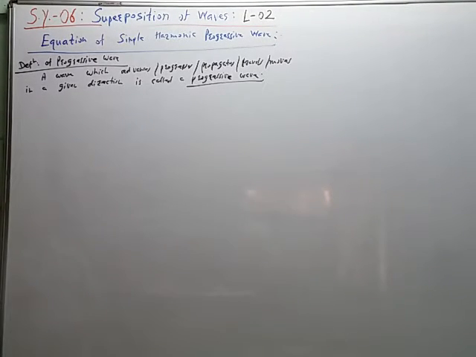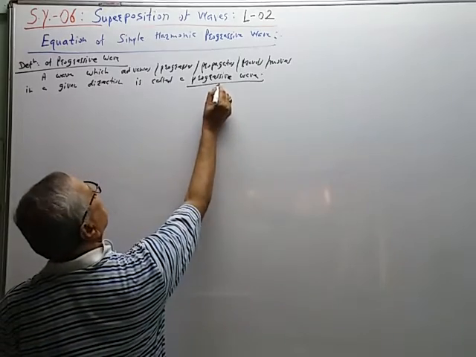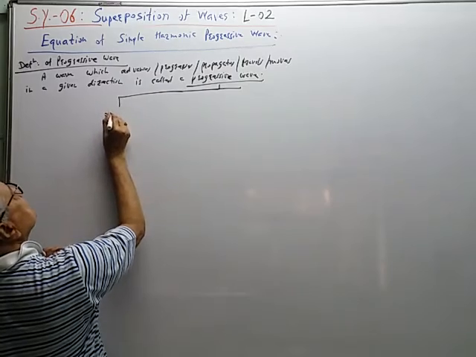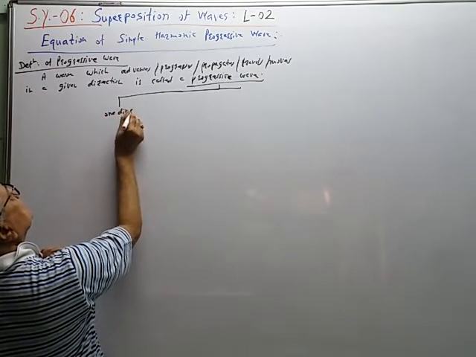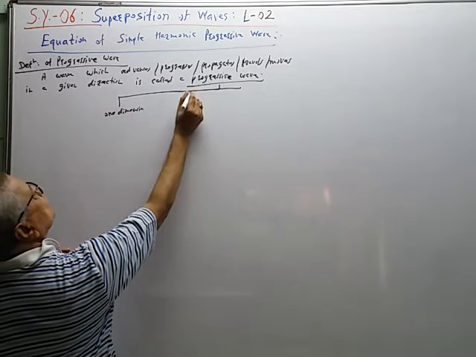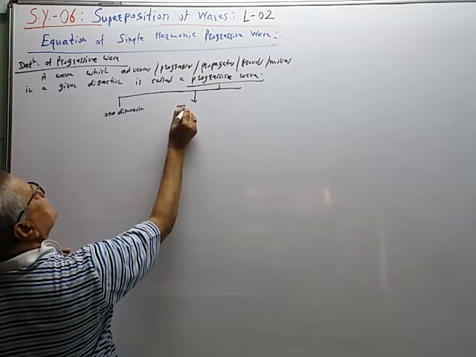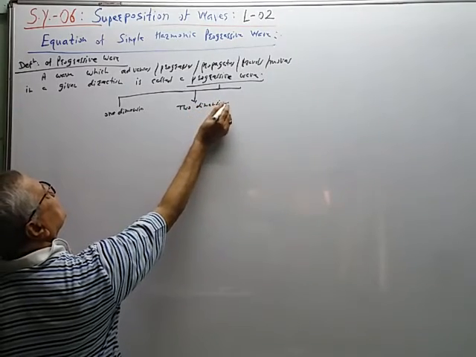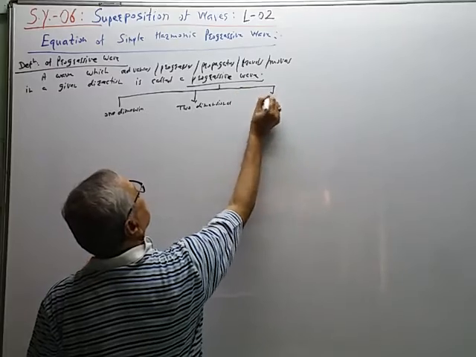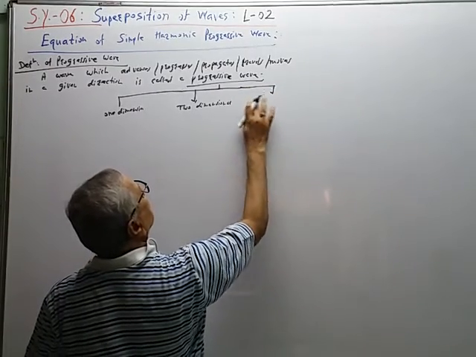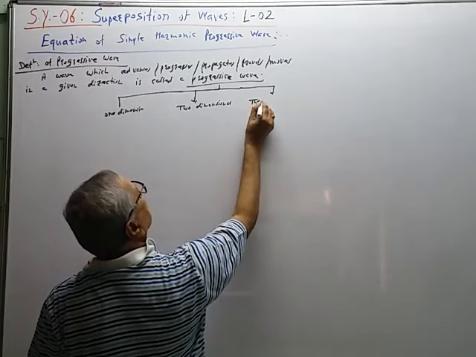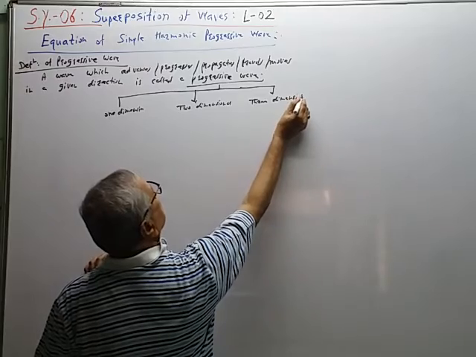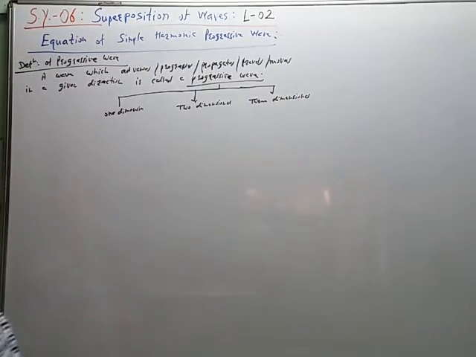So this progressive wave has three types. One dimensional, two dimensional, and three dimensional. Like this.